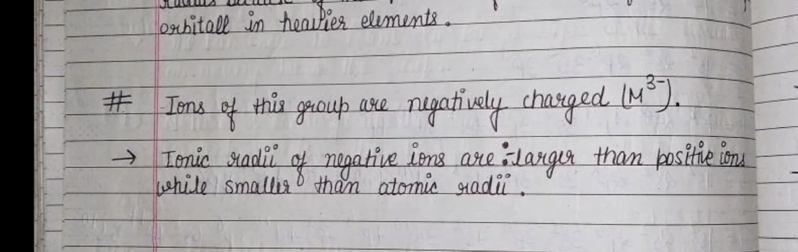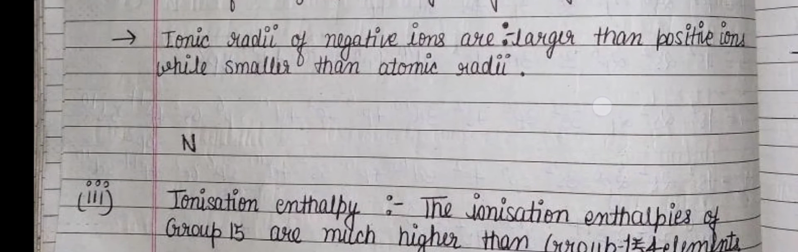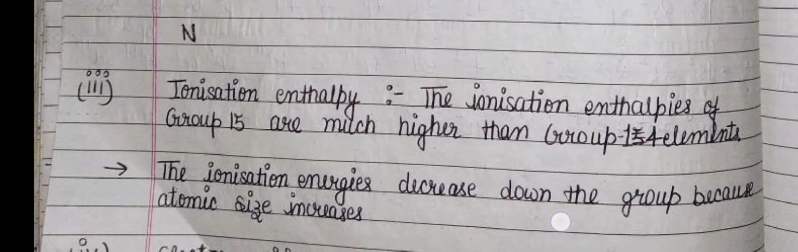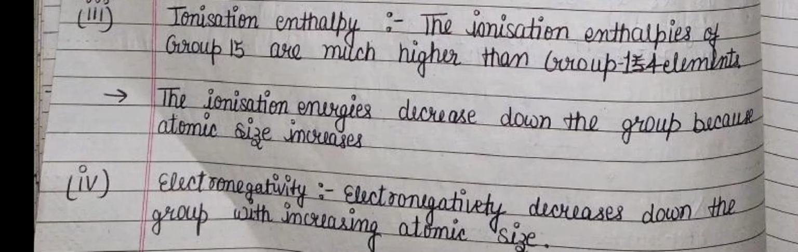Next, ions of this group are negatively charged. We know that they carry 3 negative charges. Ionic radii of negative ions are larger than positive ions, while smaller than atomic radii. Next one is the ionization enthalpy. The ionization enthalpy of group 15 elements is much higher than that of group 14 elements, the carbon family. The ionization energy decreases down the group because atomic size increases. Electronegativity also decreases down the group with increasing atomic size.